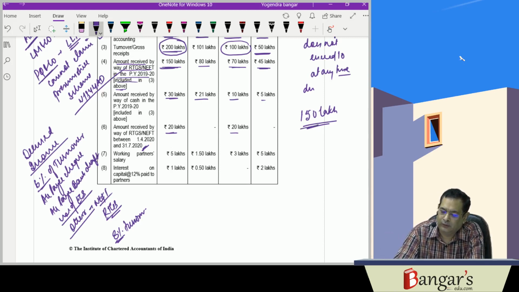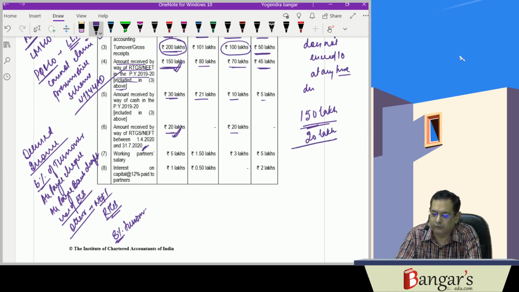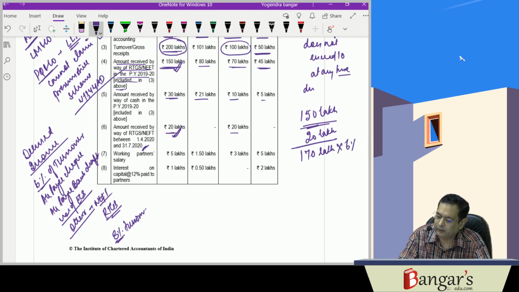So here 150 lakhs have been received, and 20 lakhs have been received through this mode. 150 lakhs and 20 lakhs, that is 170 lakhs. 6% is the deemed income. So how much will it be? 170 into 6%, that is 10 lakh and 20,000.